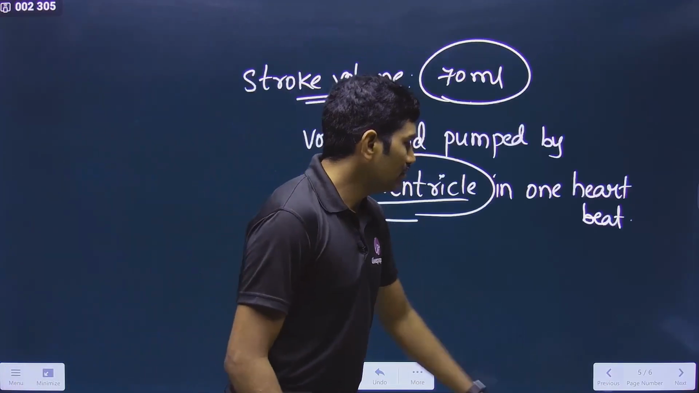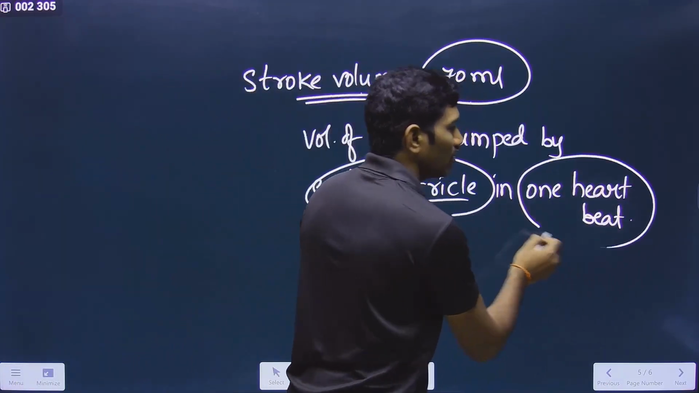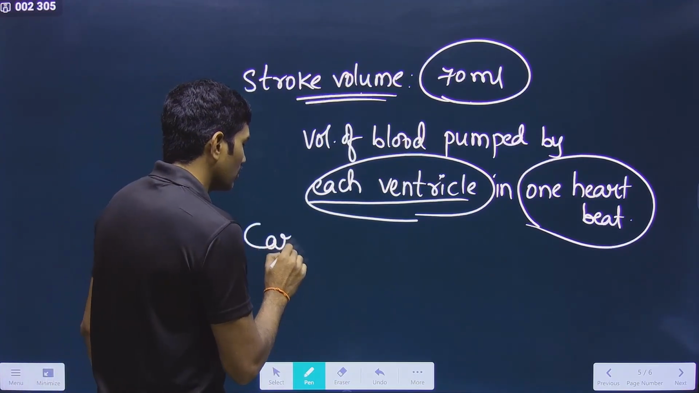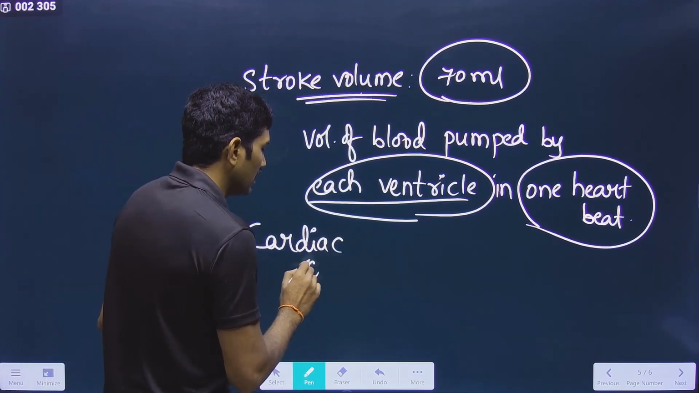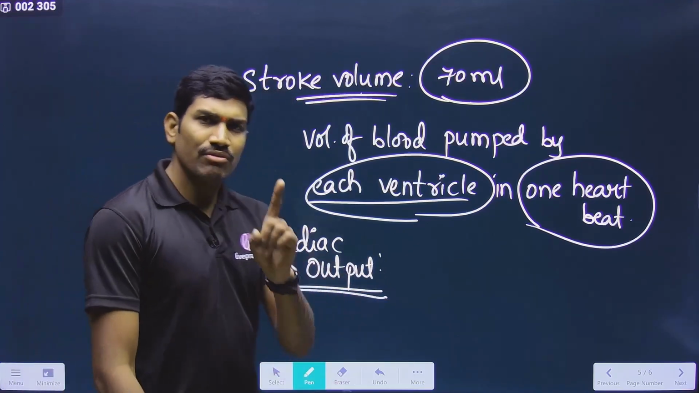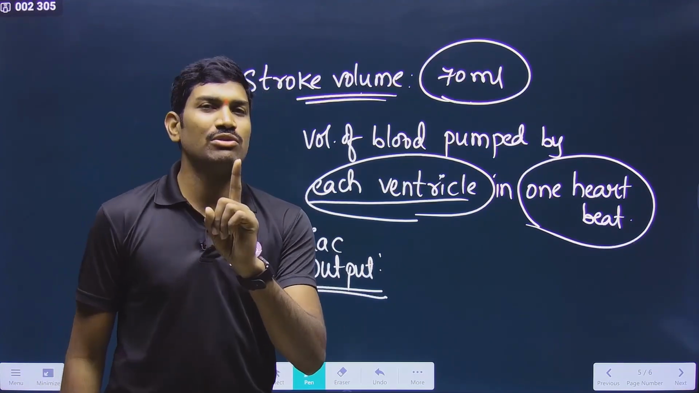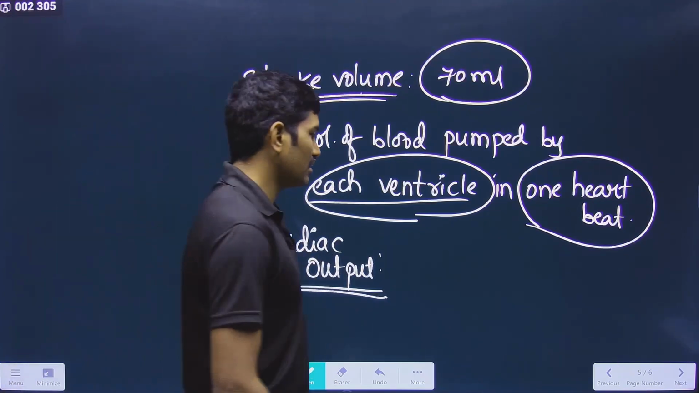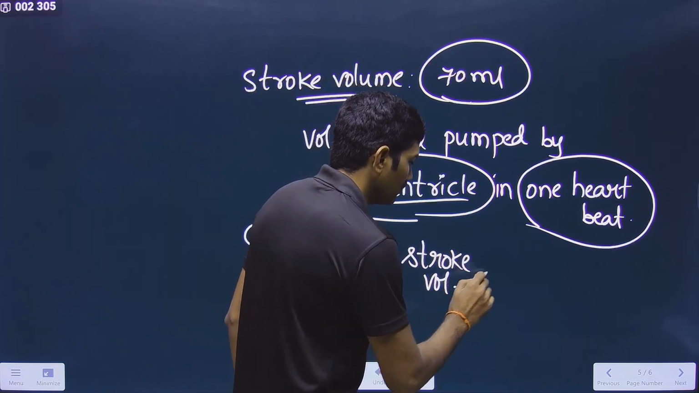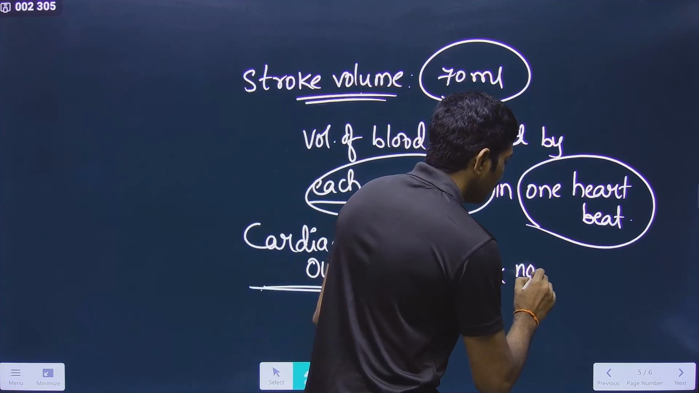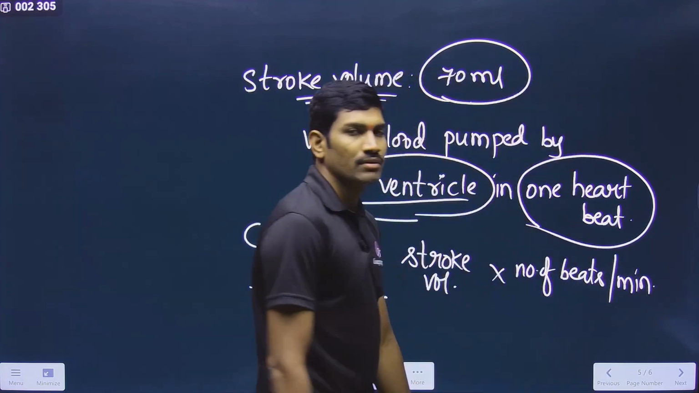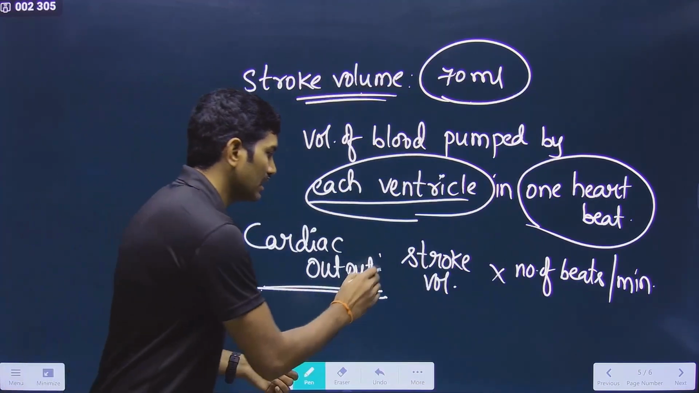Please remember, in the stroke volume we are counting the volume in one beat. But there is another term called cardiac output. How do you calculate cardiac output? From one ventricle only, but for 1 minute. So stroke volume multiplied with the number of beats per minute is how to calculate the cardiac output.